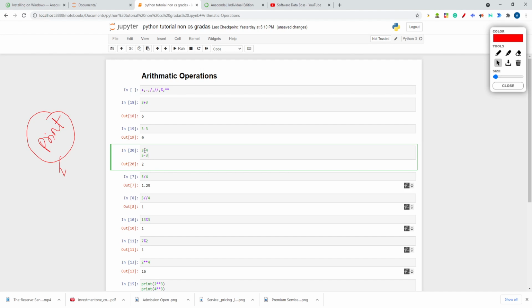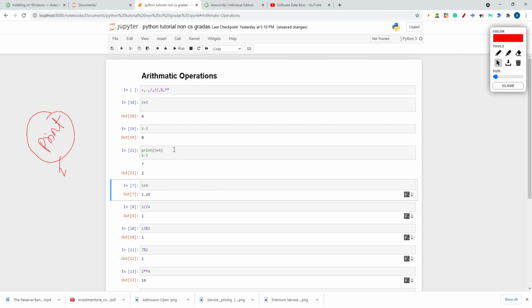If you want to see the output for the first one also, you have to keep it in a print statement. Print 3 plus 4. Now I will get two outputs: 3 plus 4 is 7 and 5 minus 3 is 2. So you have to use the print statement. If it is a single statement or the last statement in a cell, it is displayed by default when you hit Shift Enter.